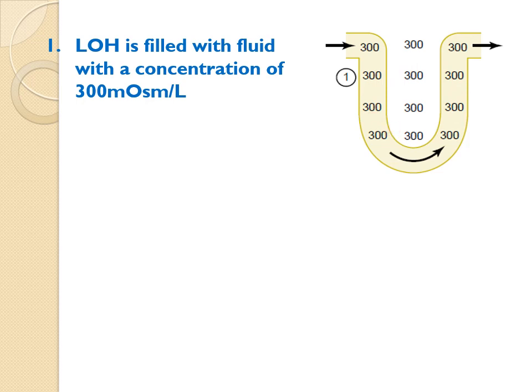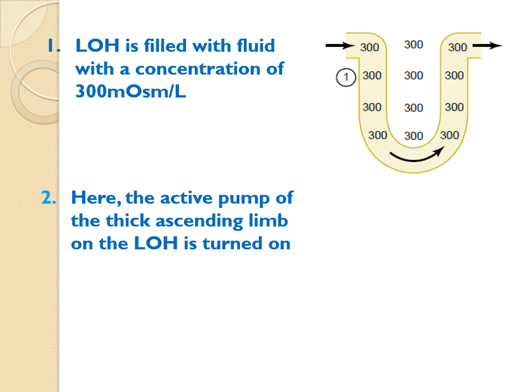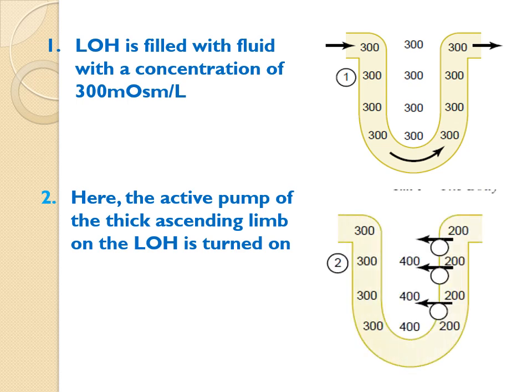Coming to the next step, this shows the active pumping of solutes from the thick ascending limb of the loop of Henle. This thick ascending limb is highly permeable to solute, so the solutes from here are reabsorbed into the interstitium.